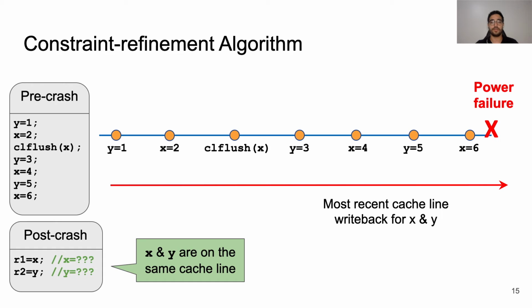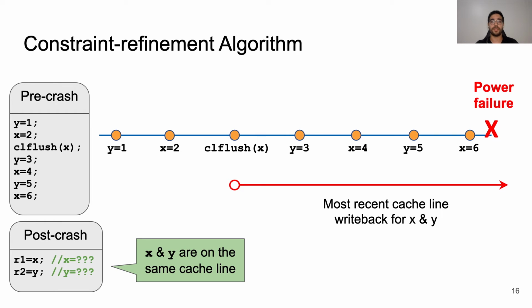After the program executes the store y equal 1 and x equal 2, it performs a CLFlush instruction. This instruction flushes the cache line that holds x and y to persistent memory. At this point, Jaaru infers the constraint that this cache line must be flushed during the interval from CLFlush to positive infinity, as represented by the red line.